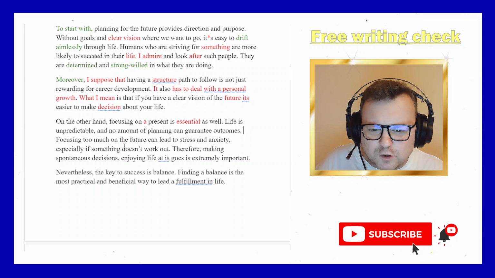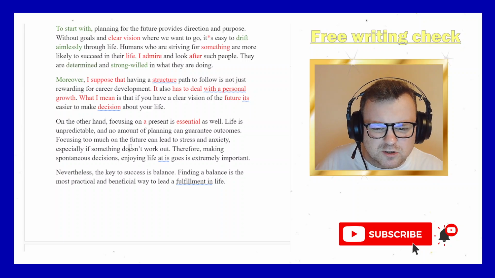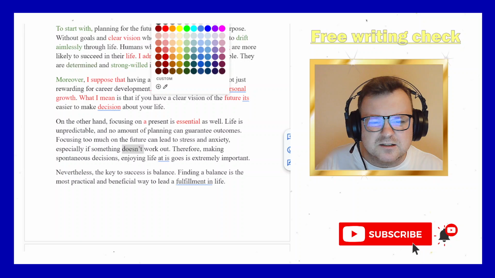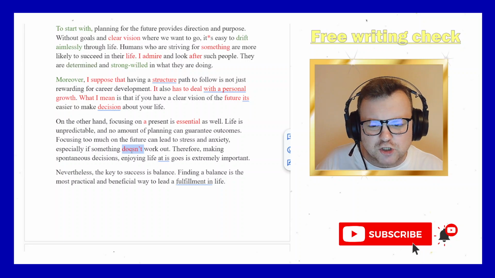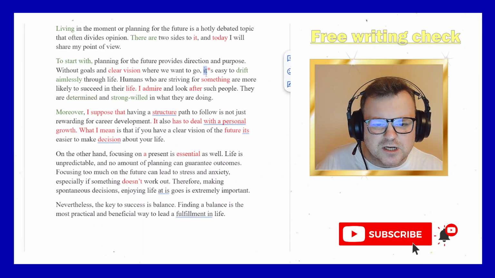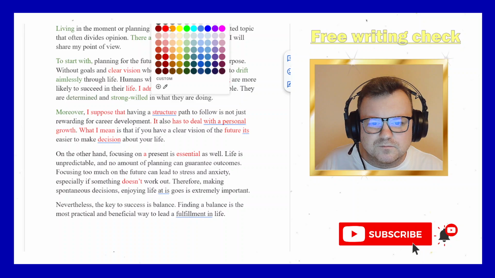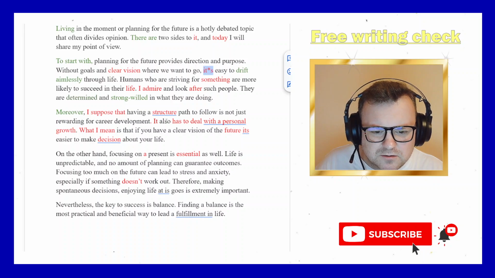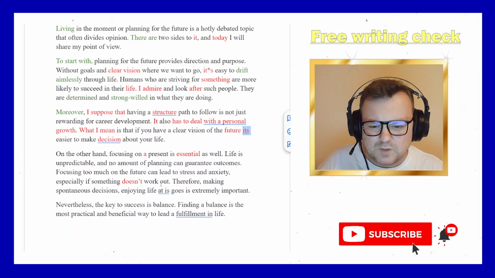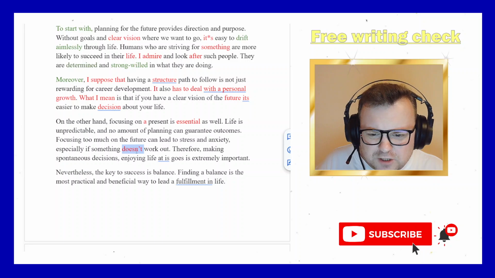Okay, fine. Focusing too much on the future can lead to stress and anxiety, especially if something doesn't work out. So doesn't, maybe it's okay, but I still think in general in academic writing, it's better not to use contractions. You have contraction doesn't here, you have contraction isn't here, or sorry, it's here. You have another contraction, attempted contraction with it's here. But okay, I think it's better to avoid, does not. Especially if something does not work out.